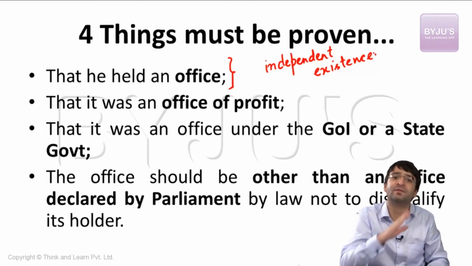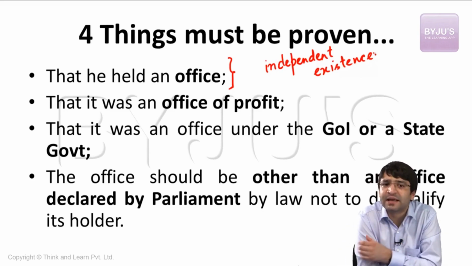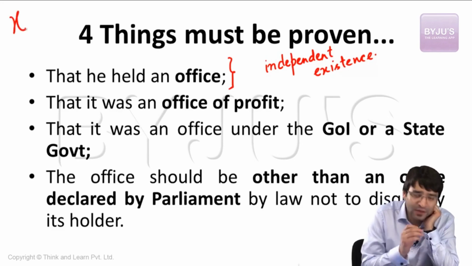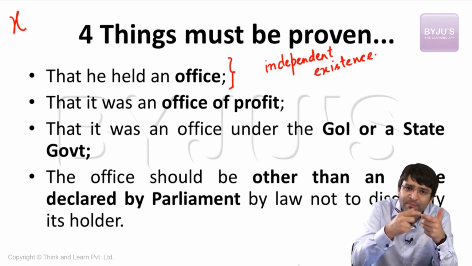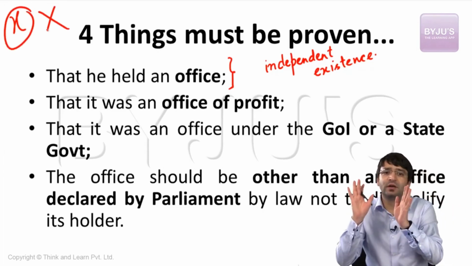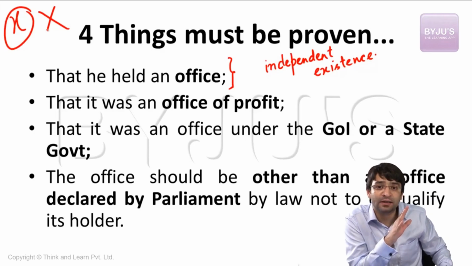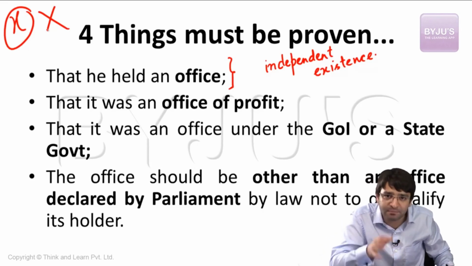So the first thing to be proven is whether it is an office or not. If there is an office whose life is dependent upon its holder, that means I am a legislator and I am appointed to a body called X. But as soon as I resign from being a legislator or my term expires, this office is also gone. This office will not have its independent existence. That means this office is dependent upon its holder, so it is not an office. It is just an additional responsibility given to me by virtue of my being a legislator.